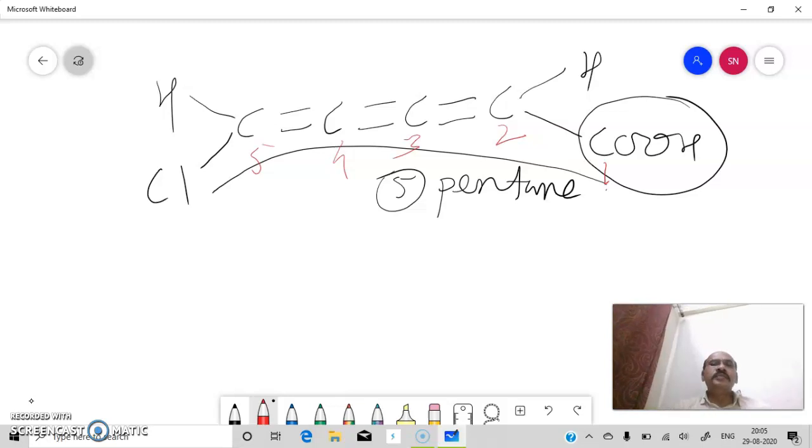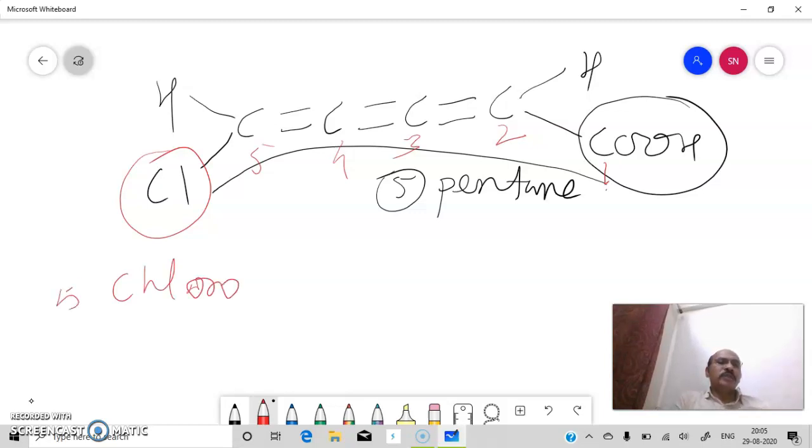So here numbering is from the right side. There is a substituent, chlorine, that you have to mention first as chloro. Its position is 5-chloro. Then the parent alkane's name will come, that is pentane.